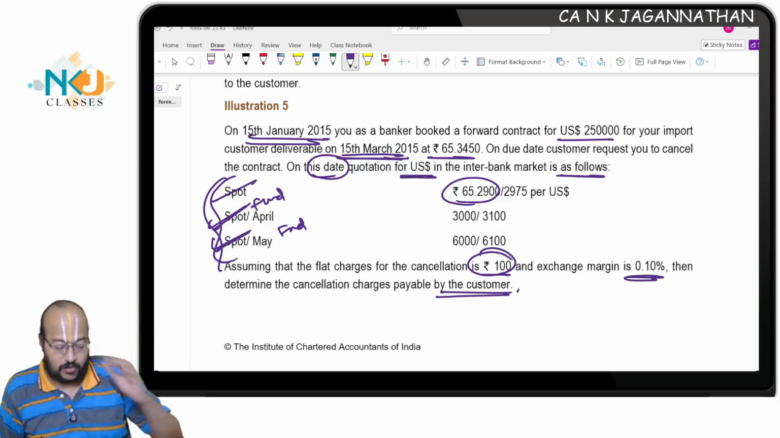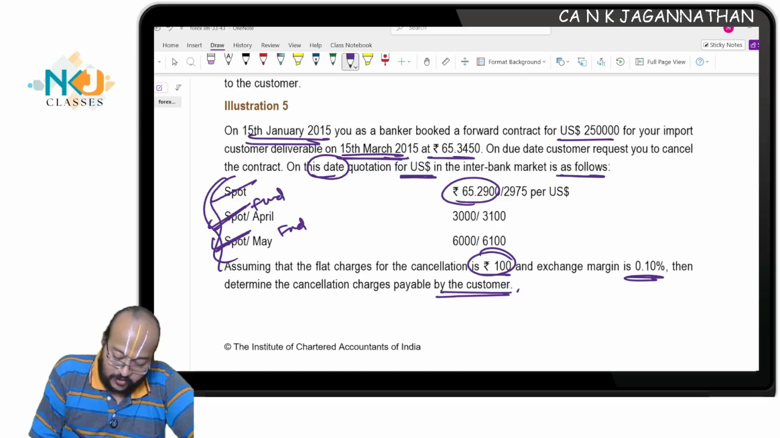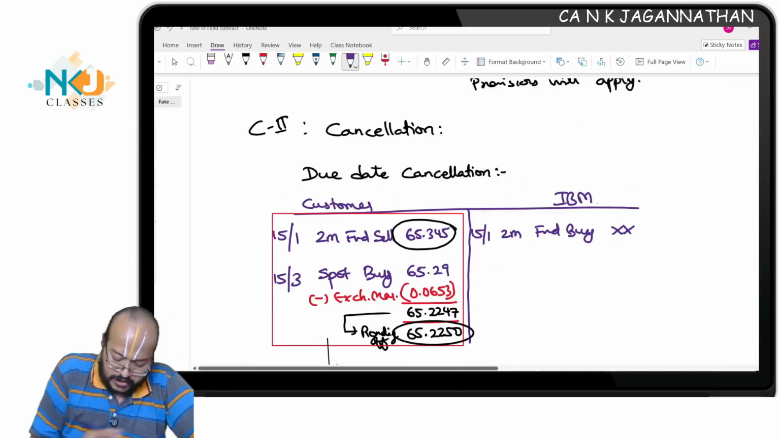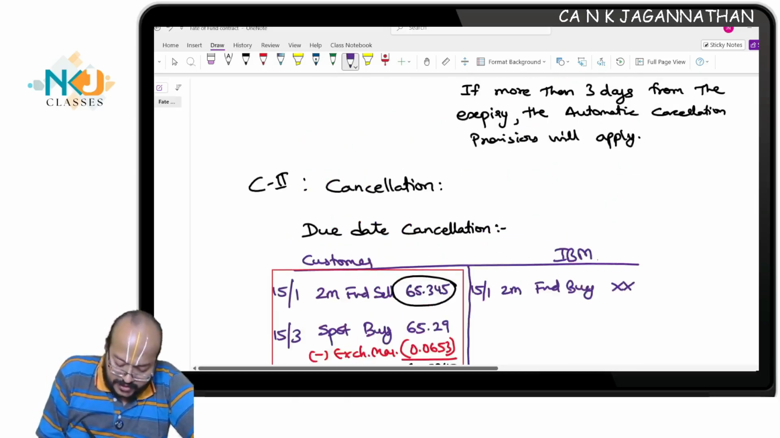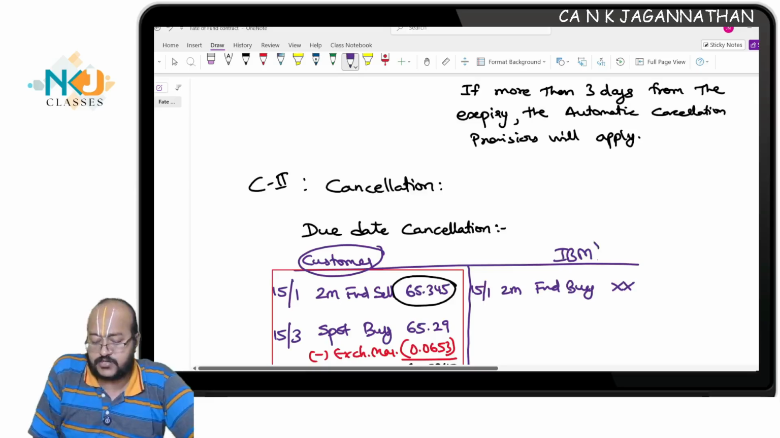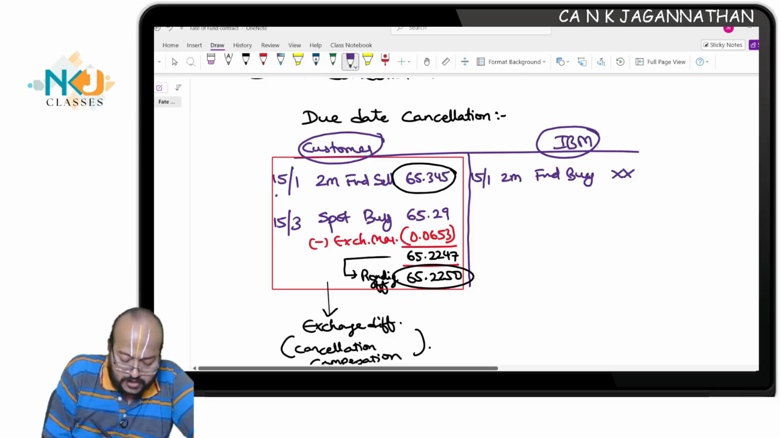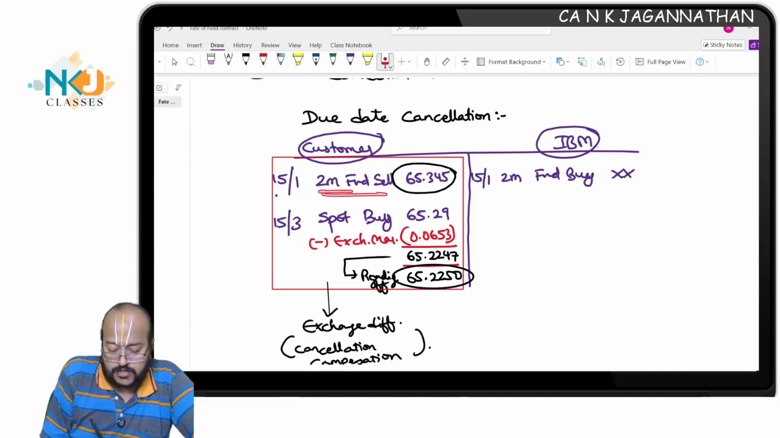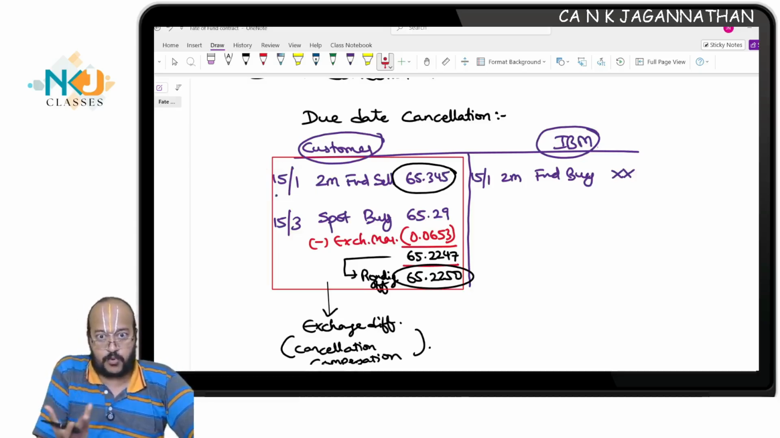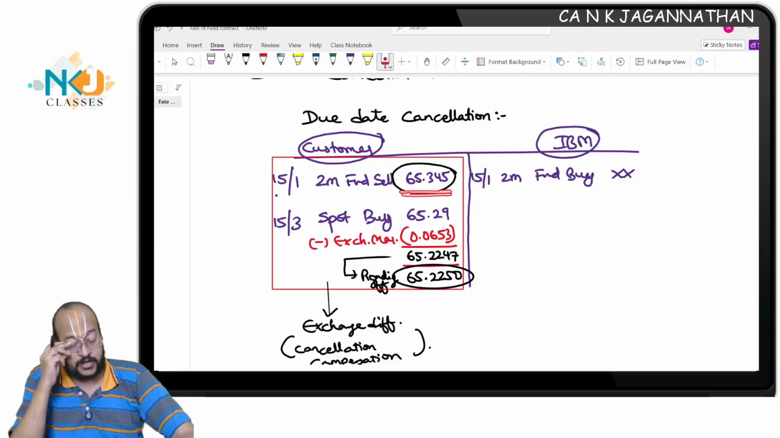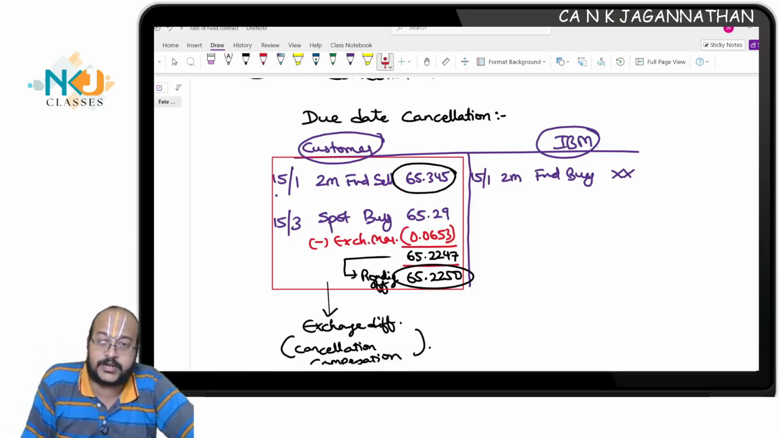Very simple. See what happens in this transaction. Originally they booked the contract at 65.3450. This side is the transaction with the customer, and this is with the interbank market. With the customer, initially on 15th January, what happens? A 2 months forward sell, because you have agreed to sell the dollar to the import customer at 65.345. This is the original transaction.